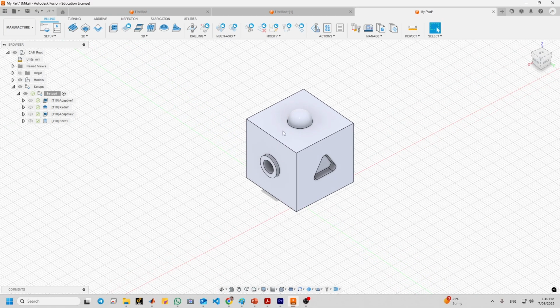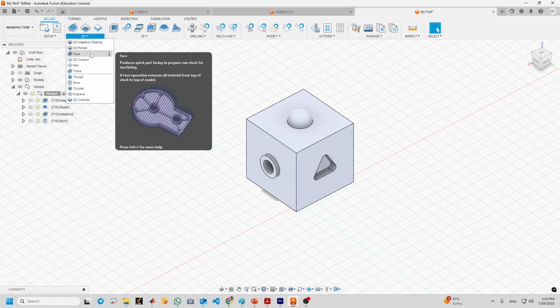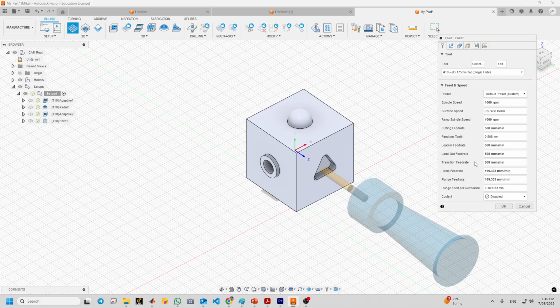Okay, firstly, a 2D face toolpath is used. So remember, the reason that I didn't use adaptive clearing is because adaptive clearing is used for larger amounts of material removal.